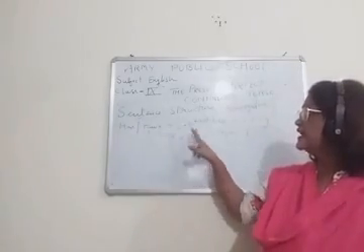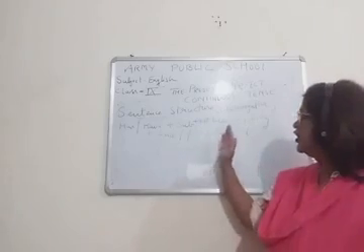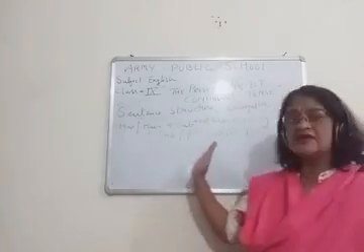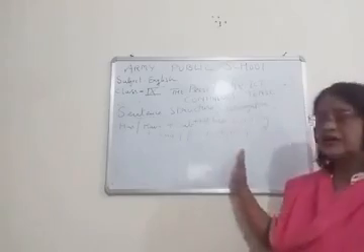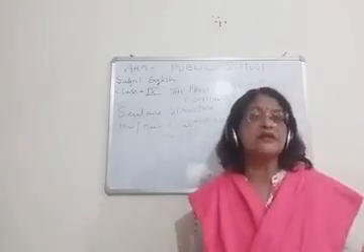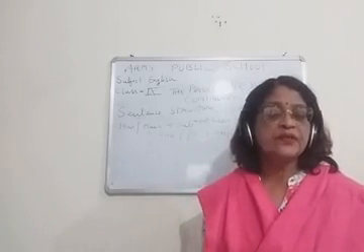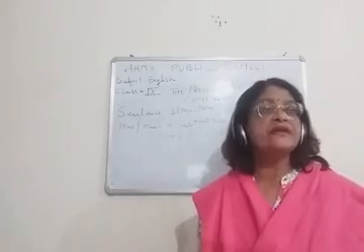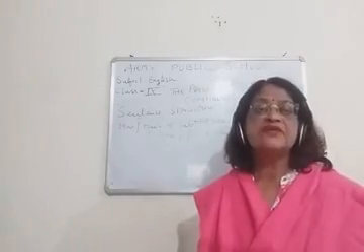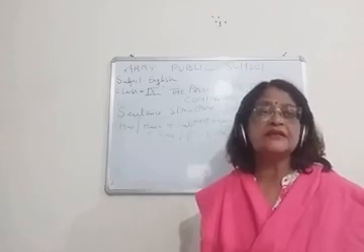Have they, subject is they, not been doing their work since morning. Have they not been doing their work since morning? So this is the example of interrogative negative sentences.